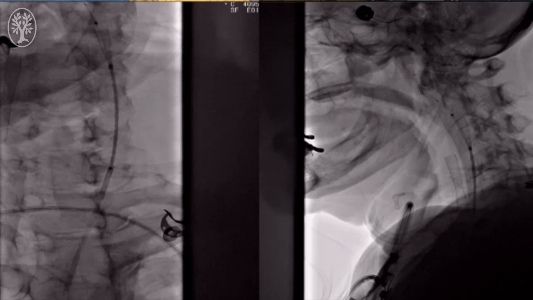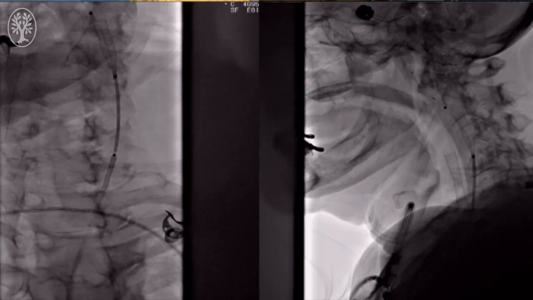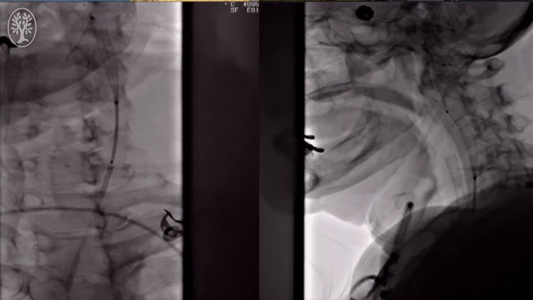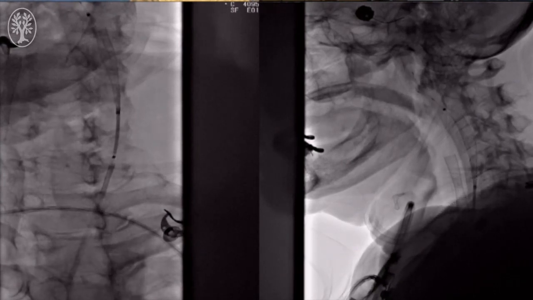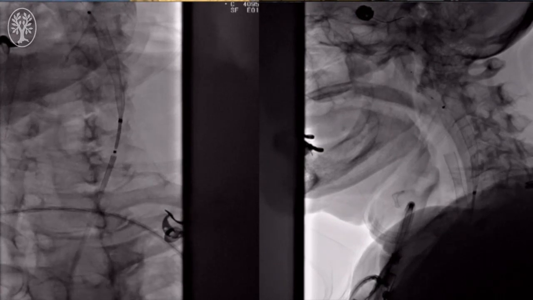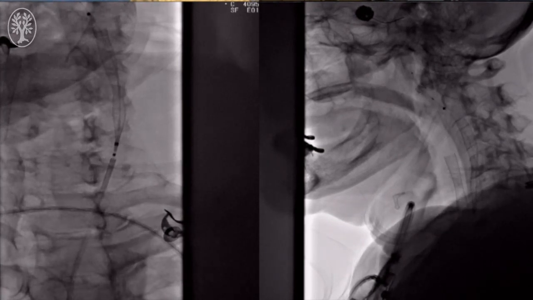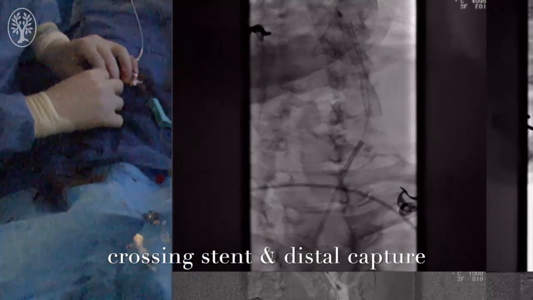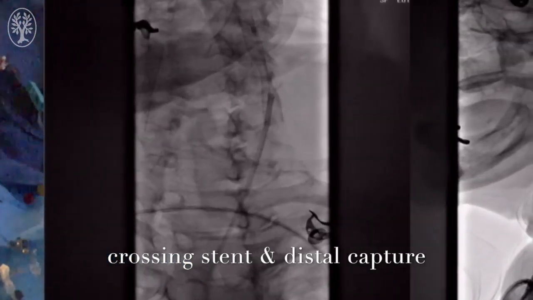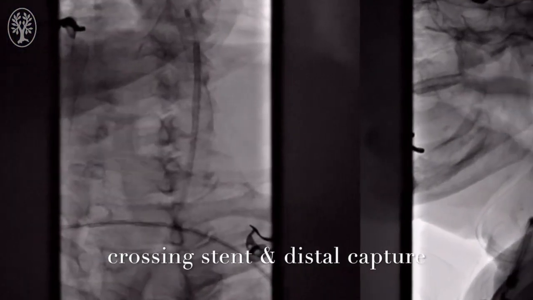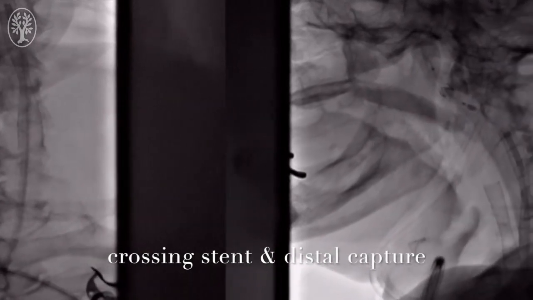We carefully unsheath the stent, being mindful that our guide does not collapse. There is a slight waist in the stent where the calcium creating the stenosis is. At this point, we're going to retrieve the filter. We're not going to worry about balloon inflation, and we're going to tolerate some of the residual stenosis. We bring our guide through the stent, bring our capture catheter up, and capture the filter.